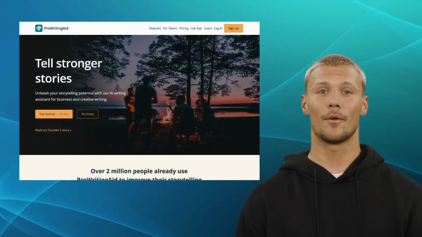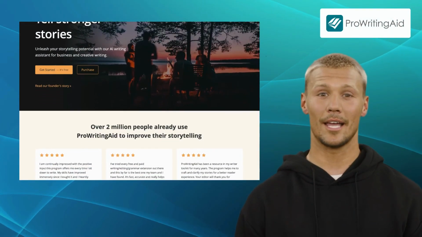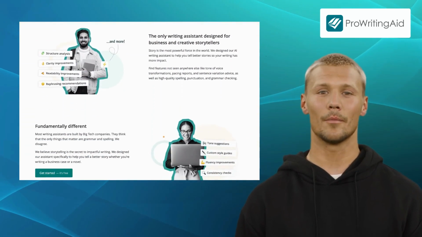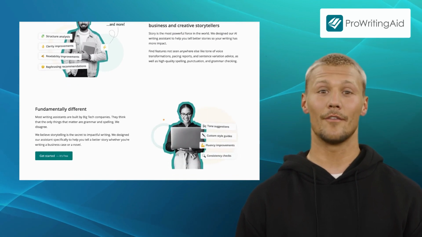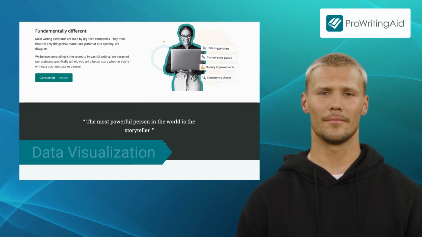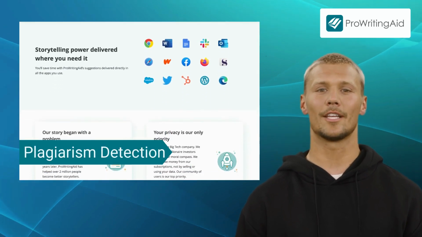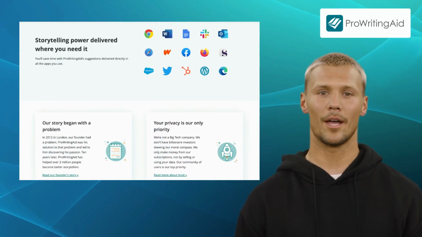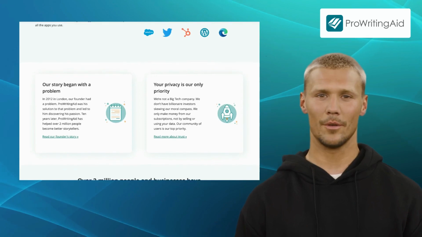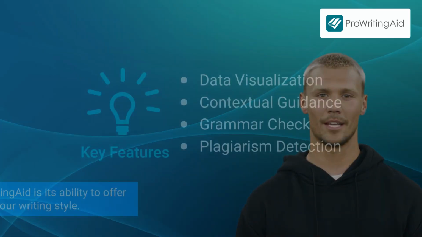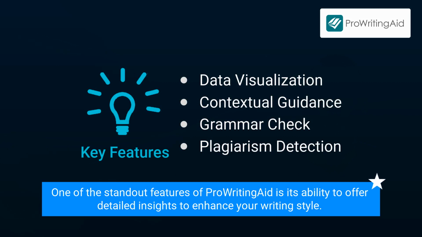Now let's talk about ProWritingAid. ProWritingAid is a comprehensive writing analysis tool that ensures the consistency and readability of your content. It offers features like data visualization, contextual guidance, grammar check, and plagiarism detection. Whether you're a professional writer or a student who wants to improve your writing, ProWritingAid can be an invaluable tool. One of the standout features of ProWritingAid is its ability to offer detailed insights to enhance your writing style.